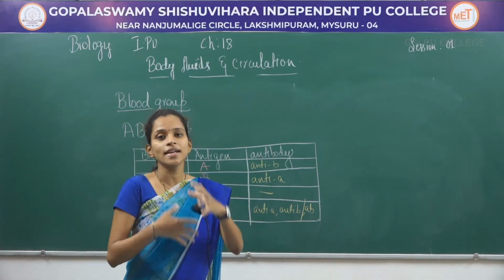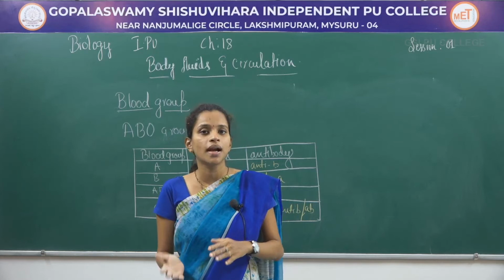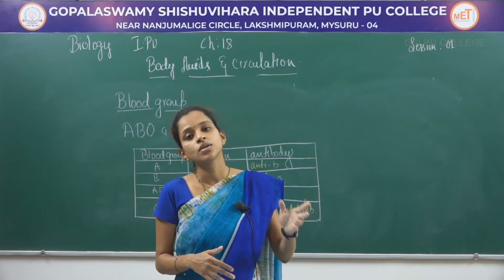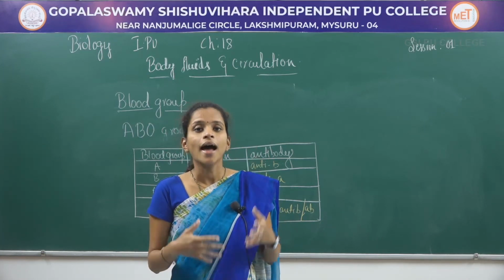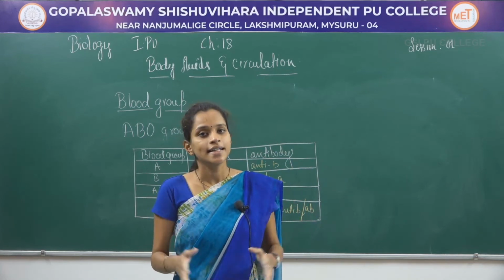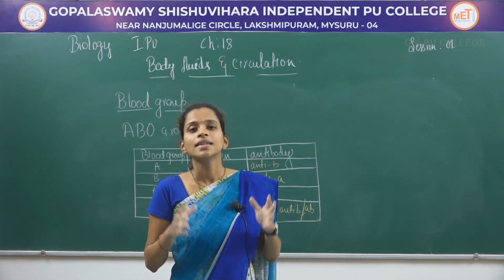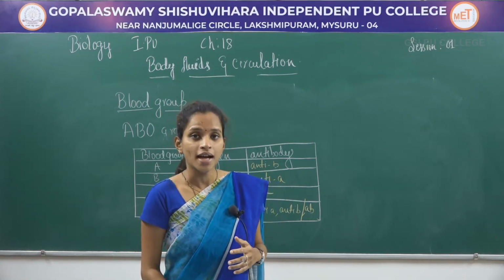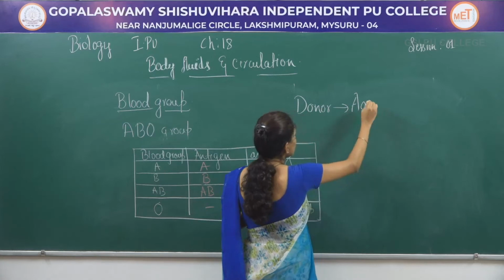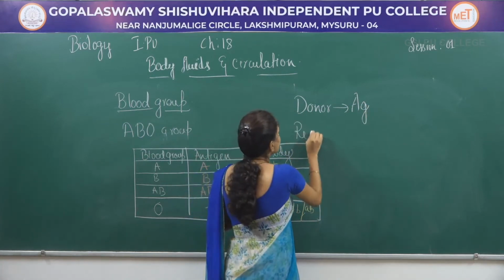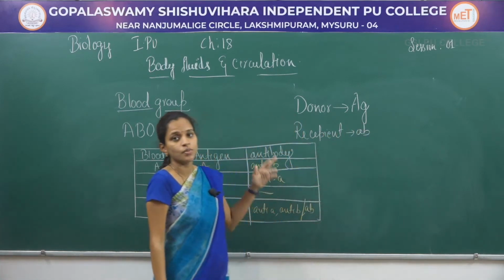Now coming to donating of blood. This is the process through which blood is donated to an individual by another individual. The person who gives the blood is called a donor and the person who receives the blood is called a recipient. While a donor donates the blood and a recipient receives it, certain points should be kept in mind. The donor's antigen is considered and the recipient's antibody is to be considered.